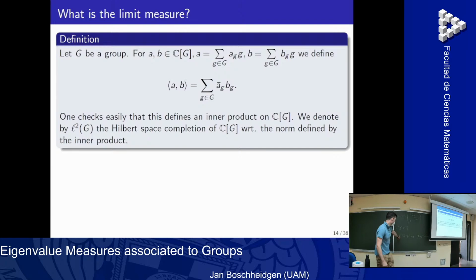So L2 of G is just all square summable sums over G. The group algebra CG is all finite sums. Of course, all finite sums are square summable, because it's only finite. And in the completion, I get all square summable sums. And now I know that this group algebra acts as a bounded operator on here, just by right multiplication. Also by left multiplication. So we actually get two representations, but you can choose first.